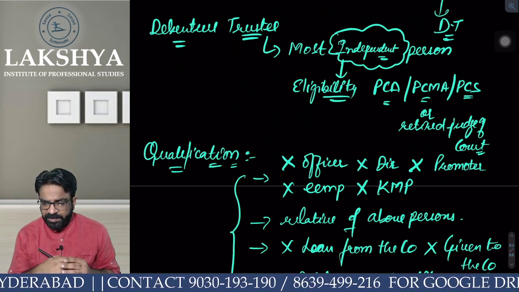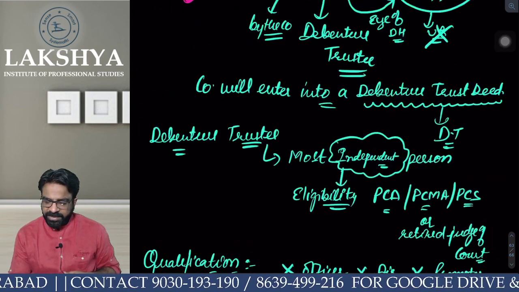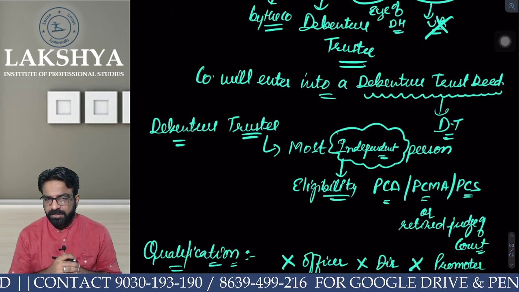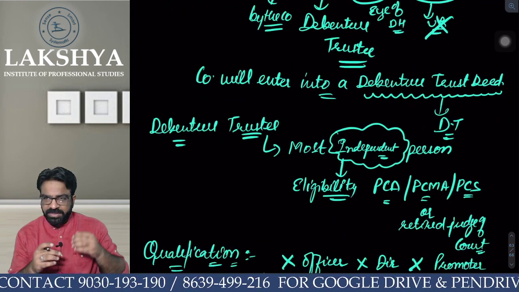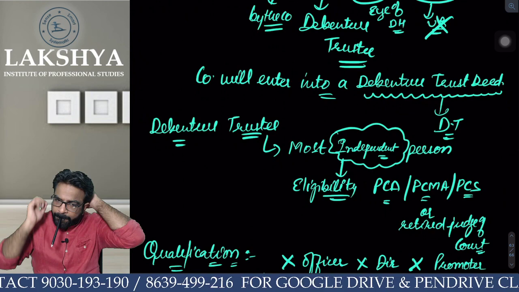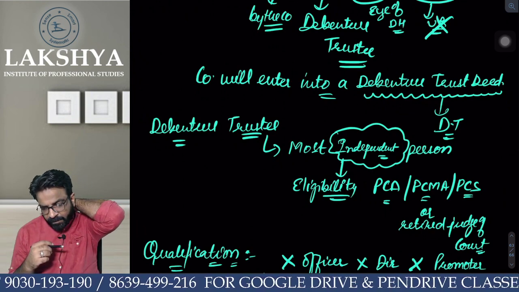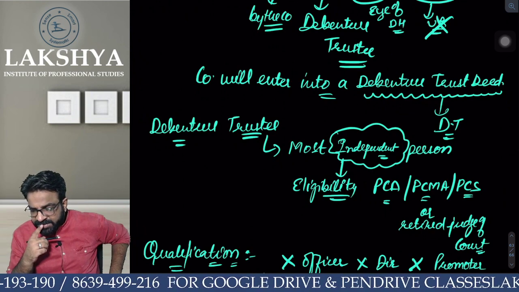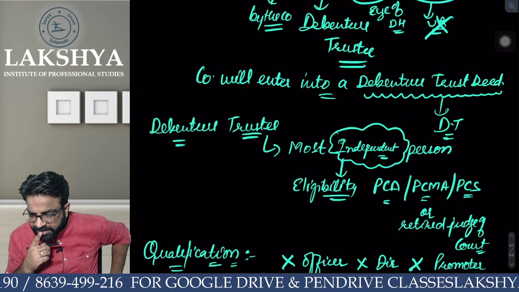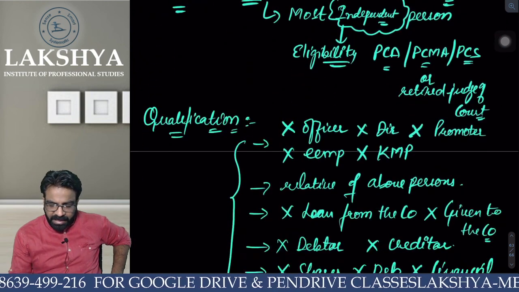Okay. Next one. What is the eligibility of becoming a debenture trustee? A CA, CS, CMA or retired judge? Very nice. Can he be an employee?